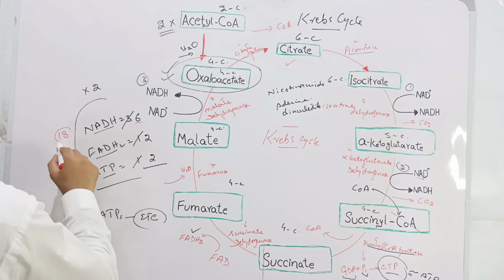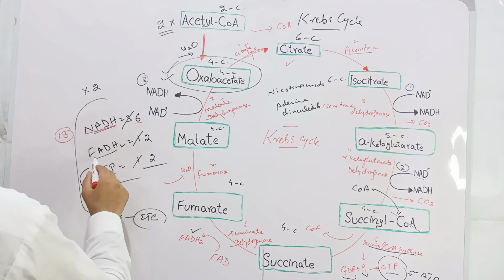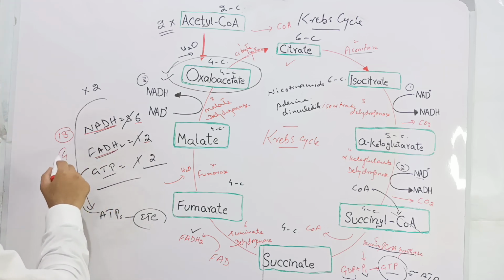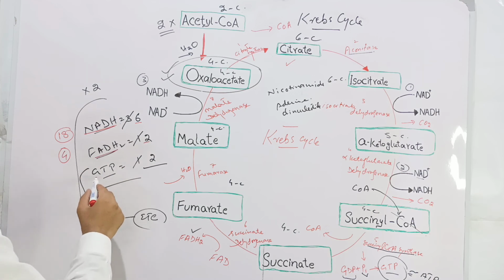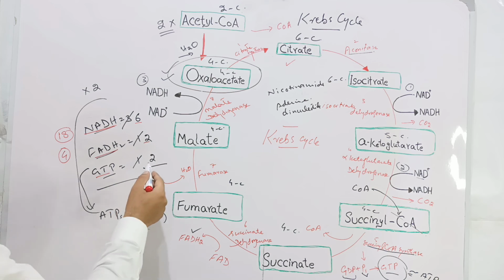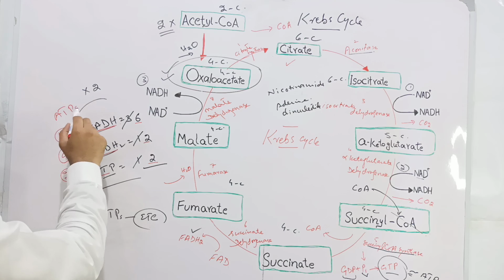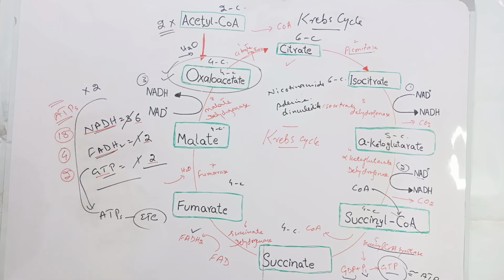So 18 ATPs will be released from NADH molecules, and 2 molecules of FADH2 will release 4 ATPs because each FADH2 can be converted into 2 ATP molecules. GTP will produce 1 ATP, so there are 2 GTP molecules, so 2 ATPs will be synthesized here. So these will be the net ATPs produced by the products of the Krebs cycle. The sum will be 24 ATPs. So out of 36 ATPs of the glucose metabolism, 24 ATPs are contributed by the Krebs cycle in an indirect way.